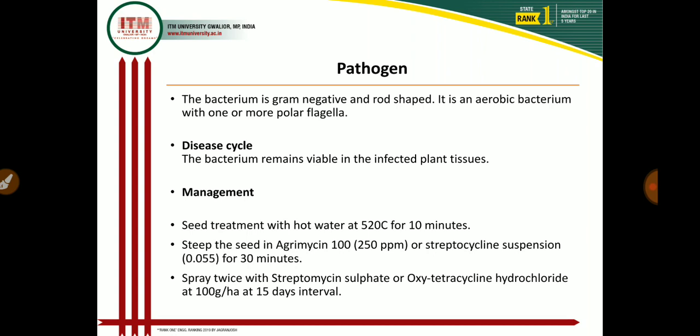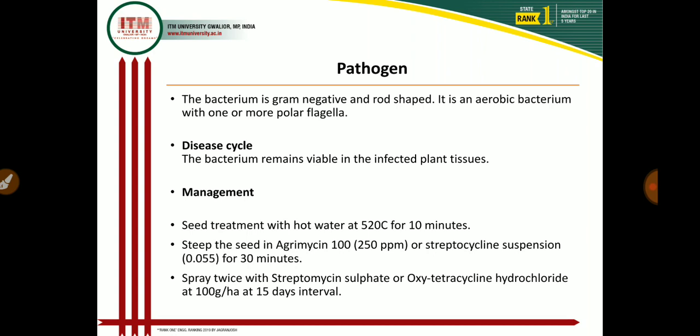So in today's lecture I covered 2 diseases, and in the previous lecture I explained 3 diseases, that is sesamum phyllody, then Alternaria leaf spot, and one more disease, the powdery mildew. Phyllody disease is the most important, and heavy losses occur due to phyllody in the crop, and this disease is caused by phytoplasma, that is a mycoplasma-like organism. Earlier we called it a mycoplasma-like organism, but nowadays we call it phytoplasma.